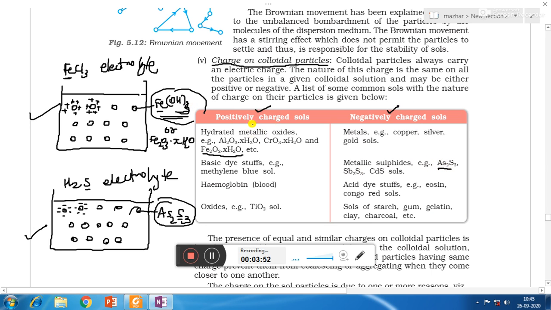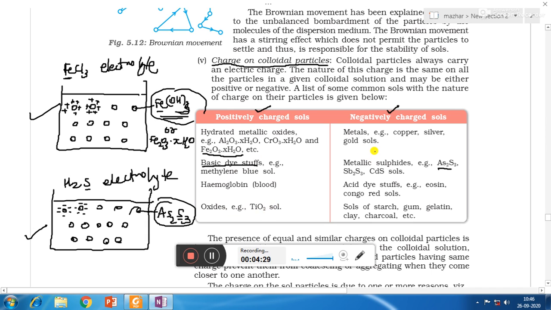Some other examples of positively charged sols are all hydrated metal oxides like Al2O3.xH2O, CrO3.xH2O, Fe2O3.xH2O. Basic dye stuffs such as methylene blue sol is also an example of positively charged sol. Hemoglobin present in the blood also is an example of positively charged sol. Metal oxides such as titanium oxide TiO2 is also a positively charged sol.